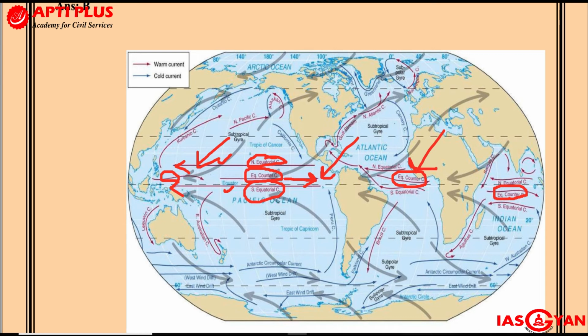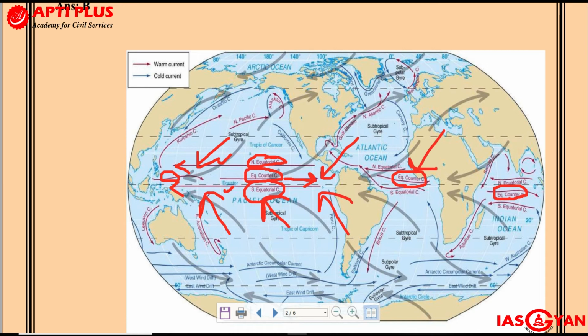Similarly, if I look at the southern hemisphere, you will find that the trade winds blow like this. Now sometimes these trade winds become very strong, and when they do, they will push the north equatorial current and the south equatorial current towards one another. As a result, it is possible that the north and the south equatorial current will merge with one another. They merge because of the strong trade winds which are forcing them to merge.